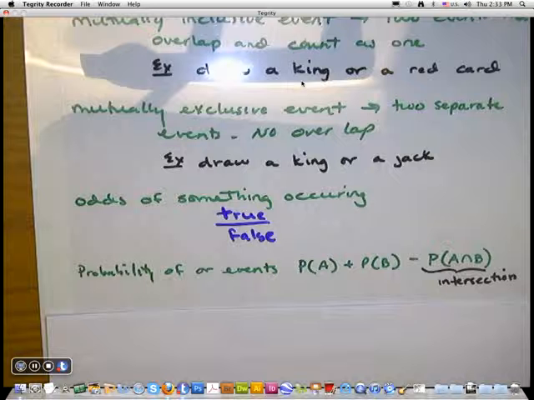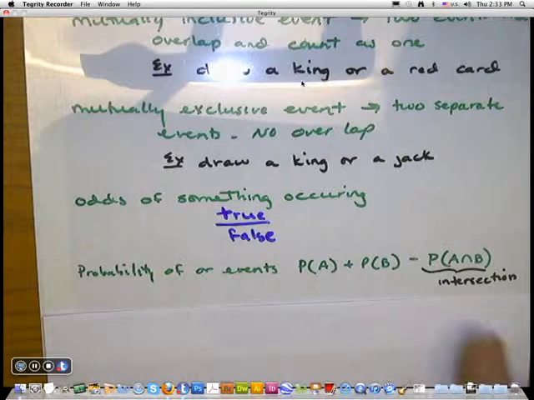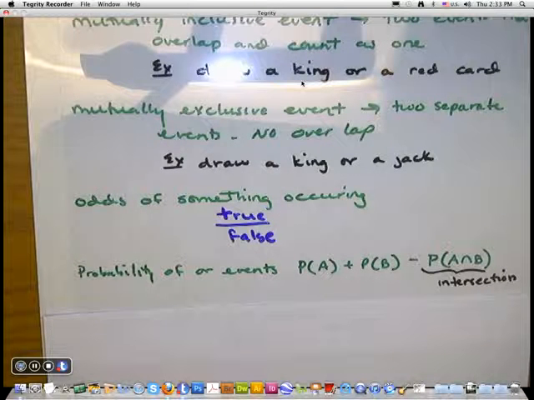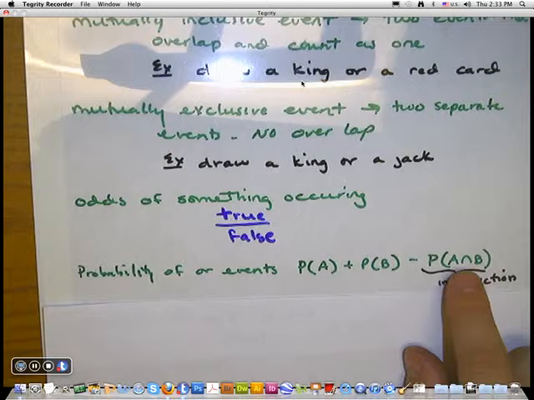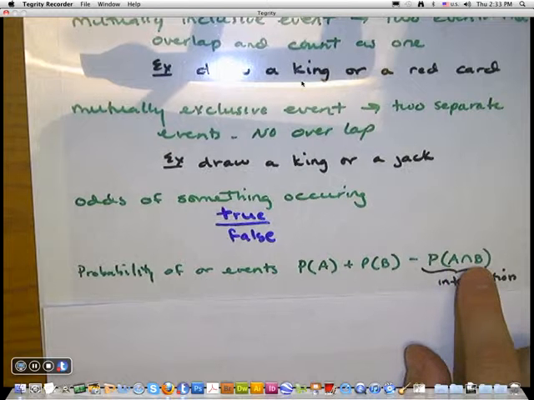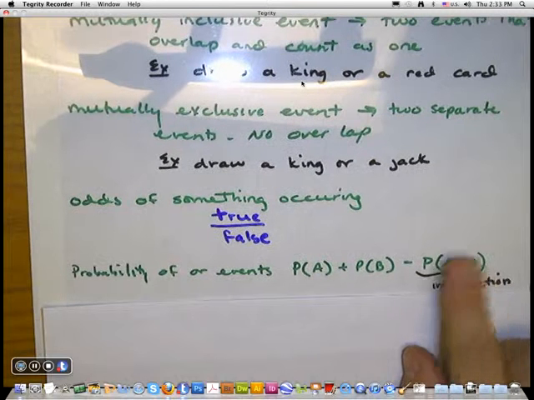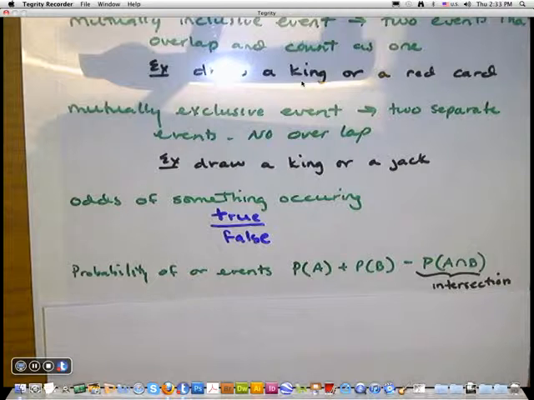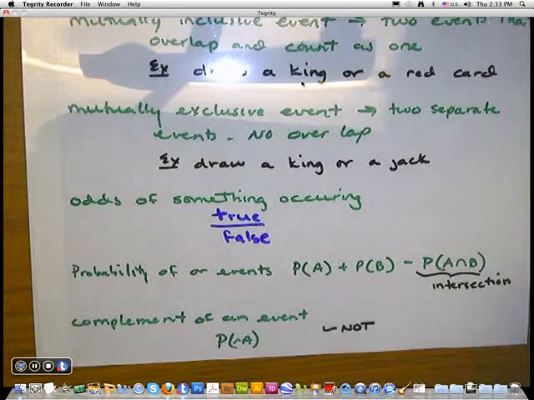This little upside down horseshoe kind of thing there, that's their intersection. That means what they overlap. And so when you see that little upside down horseshoe, that one means and. It means it's in this and it's in that. The probability of king and the probability of red. So that upside down U means and, intersection.